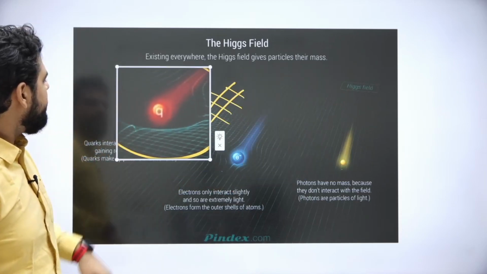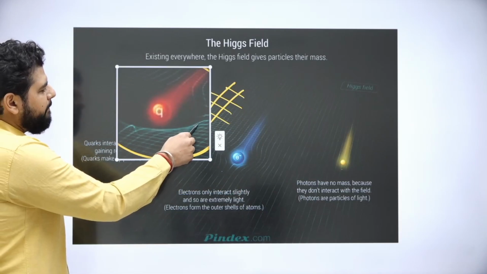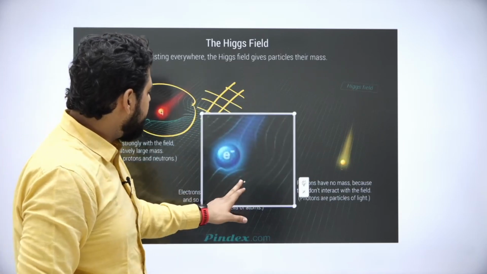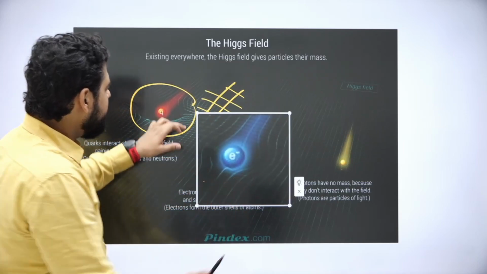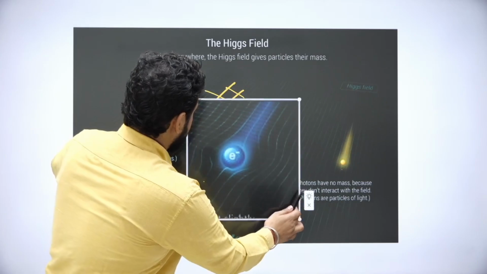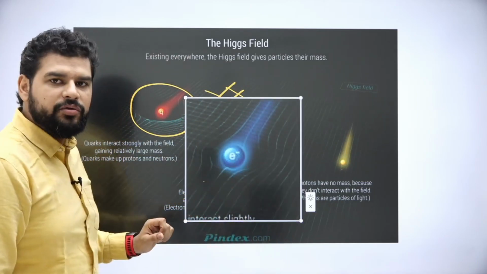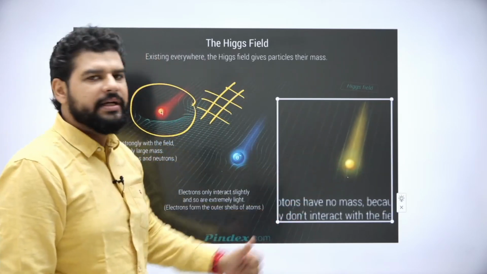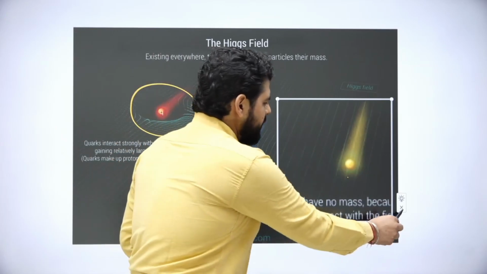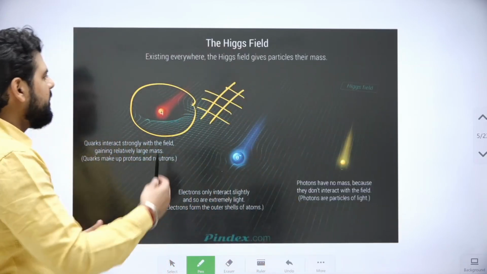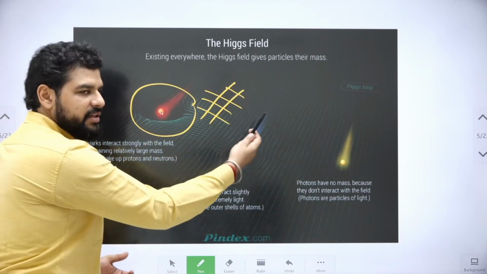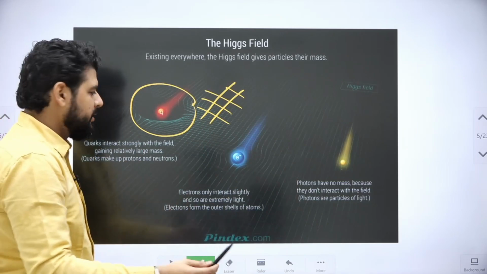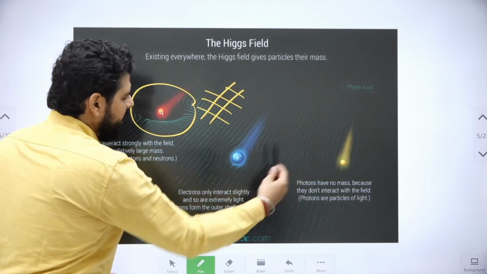So you can see the depth or the bend in the fabric is more, but if you see the electron, it has less bend. It has less bend as compared to the quark. All right. And finally, the photon is not interacting at all, right? So this tells you that the amount of interaction with the field will lead to the amount of mass acquired by the particle, right? So quark, electron, and photon.